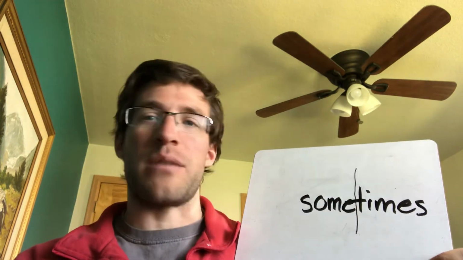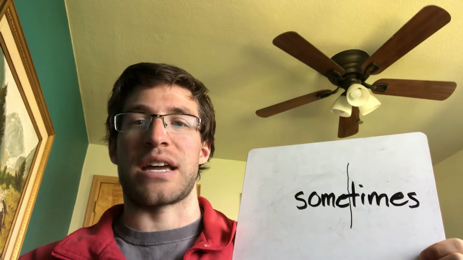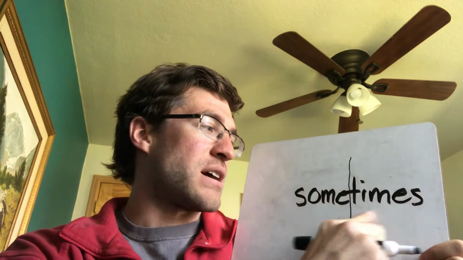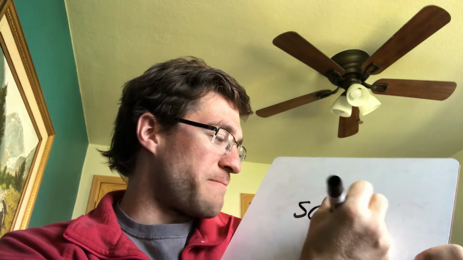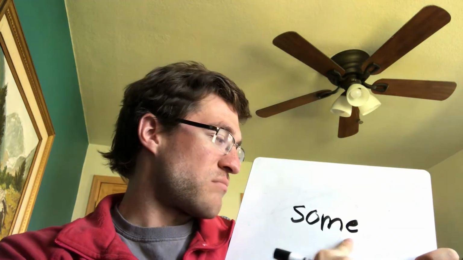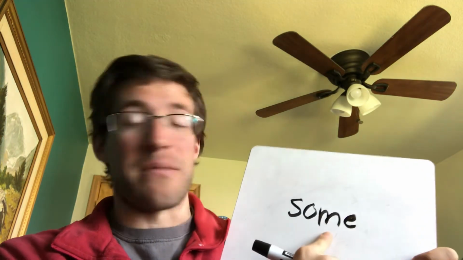So, the tricky thing about sometimes is that just like yesterday's word, anymore, it is 2 words. Okay, it's what we call a compound word. It's 2 words put together. So we have some and times. Okay, so we're going to first start with some. So some is a tricky one. It sounds like it should be S-U-M.